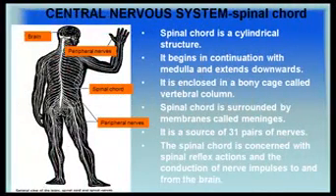The spinal cord is also a part of the central nervous system. It is a cylindrical structure. It begins in continuation with medulla and extends downwards. It is enclosed in a bony cage called vertebral column. Spinal cord is surrounded by membranes called meninges. It is a source of 31 pairs of nerves. The spinal cord is concerned with spinal reflex actions and the conduction of nerve impulses to and fro from the brain.